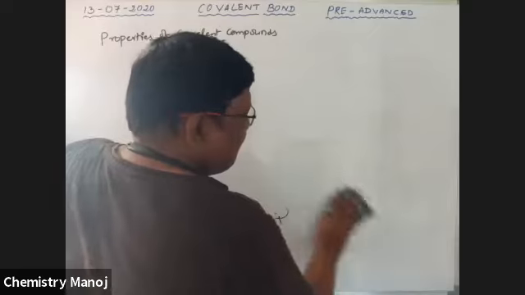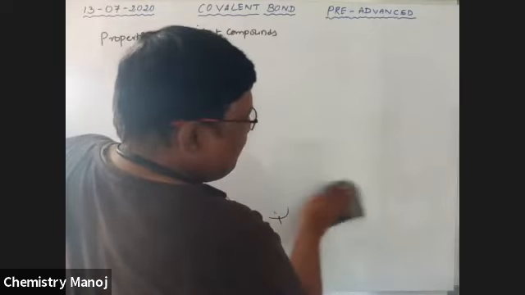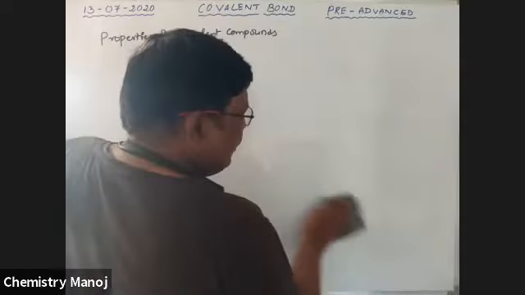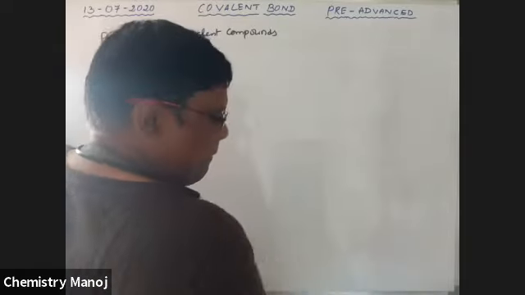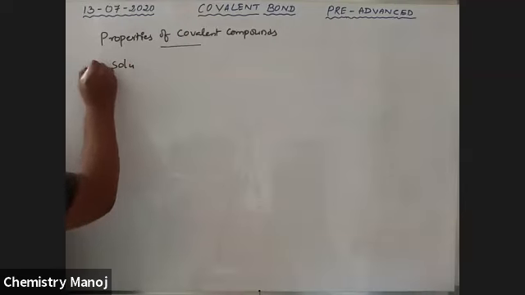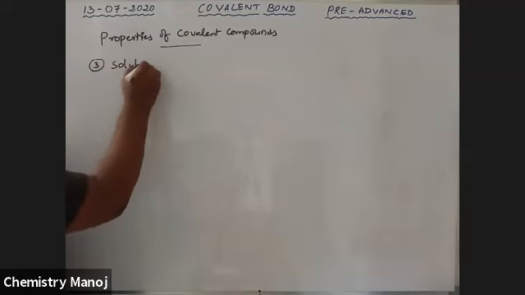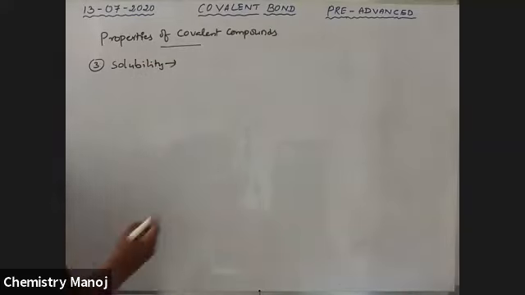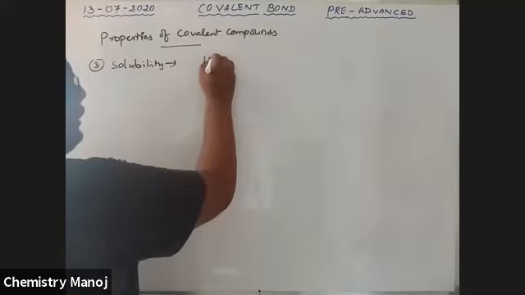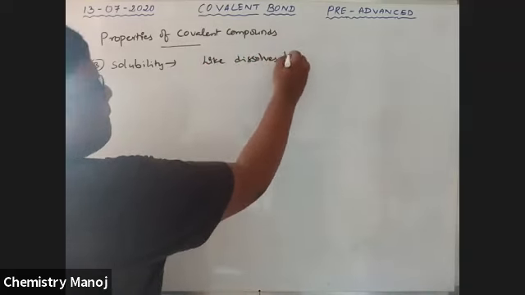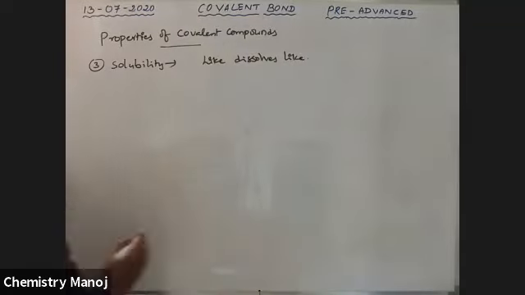Third point, solubility. Like dissolves like. That is the condition.